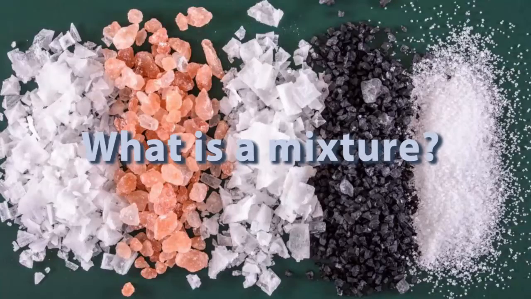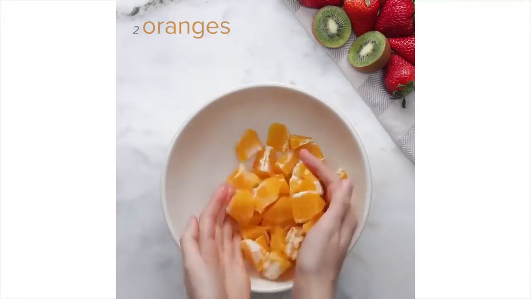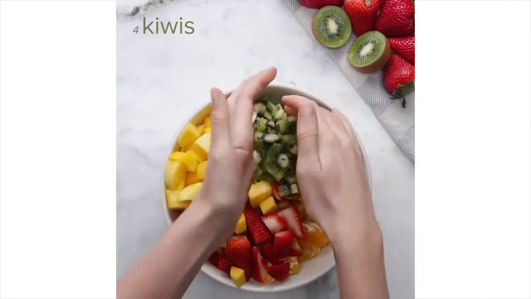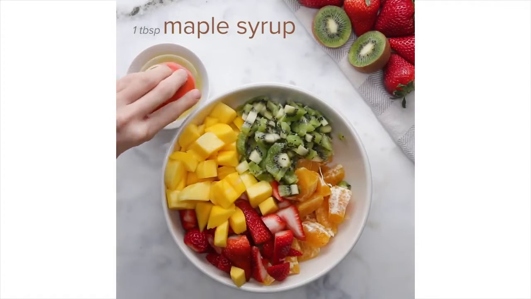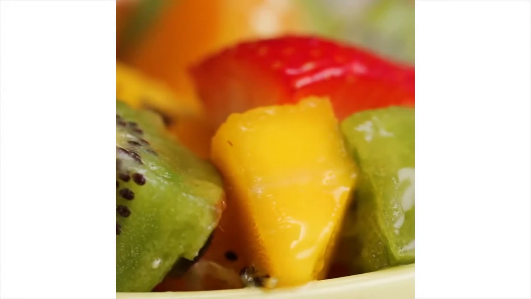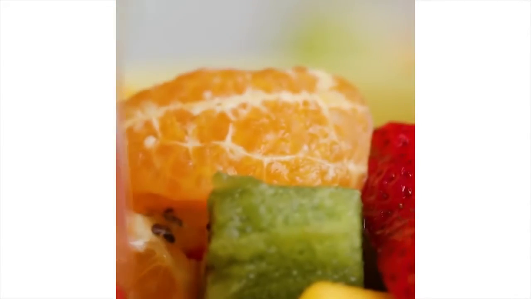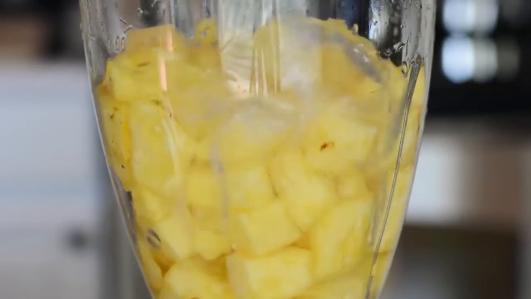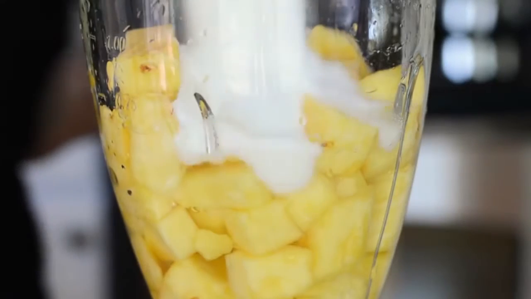What is a mixture? A mixture is generally made of two or more components that are not chemically combined. The substances in a mixture retain their own properties and they can be physically separated. Many things that we call pure are actually mixtures of different substances. Juice is a mixture of water, sugar, and fruit pulp. Even water contains some salts and minerals.